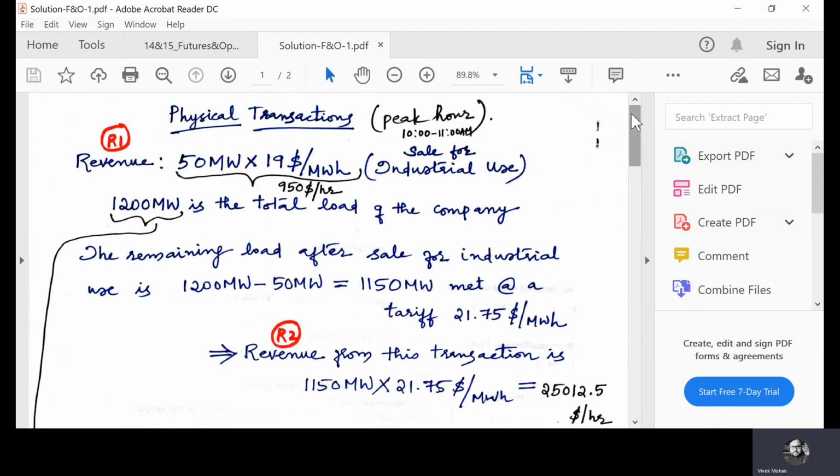So this is how we solve the problem on physical and financial transactions, if multiple transactions are involved in the physical and financial market in a particular time period, to find the net profit and loss for the company.